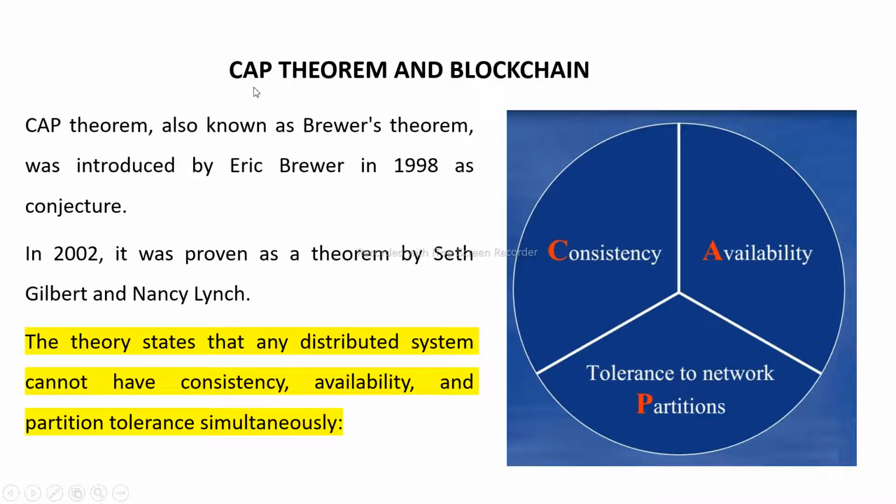The CAP theorem states that any distributed system cannot have consistency, availability, and partition tolerance simultaneously. Again I will repeat: in the practical scenario, as we all know, blockchain technology is based on a distributed system. When we talk about a distributed system, we should have all the good attributes of a distributed system. But the theory states that we cannot have these three things, consistency, availability, and partition tolerance, at one time simultaneously.